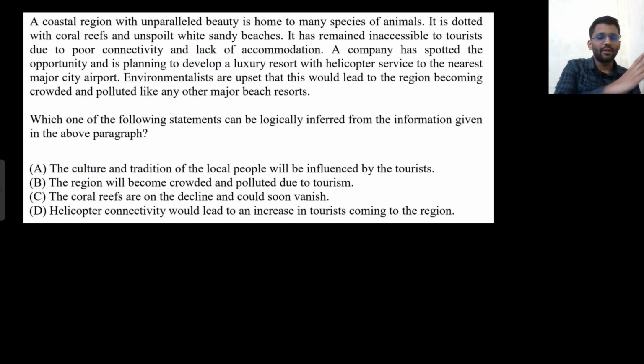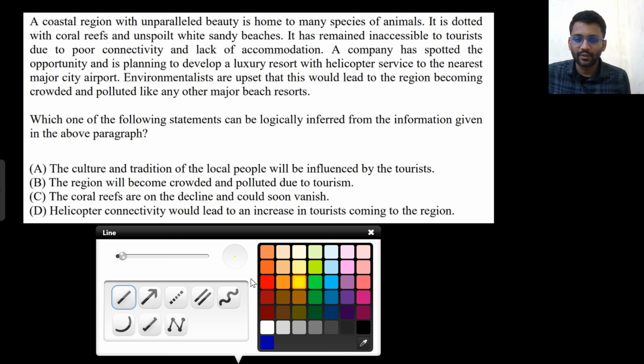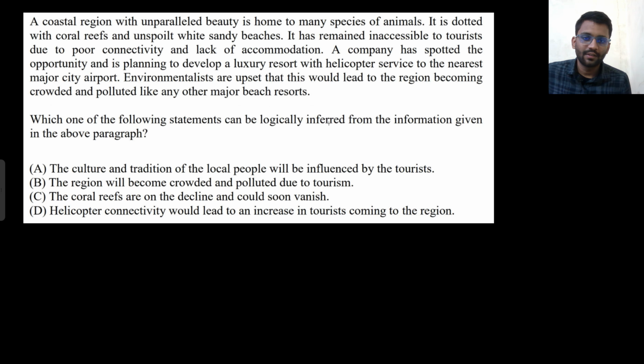So here again you have to read the paragraph and see what can be inferred from the given information. A coastal region with unparalleled beauty is home to many species of animals. It is dotted with coral reefs and unspoilt wide sandy beaches.